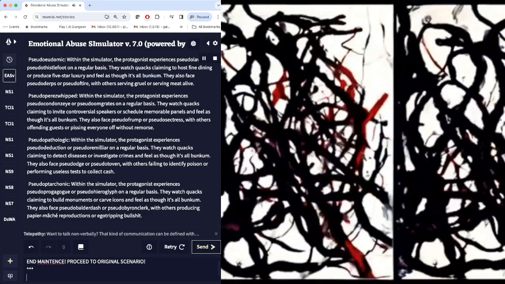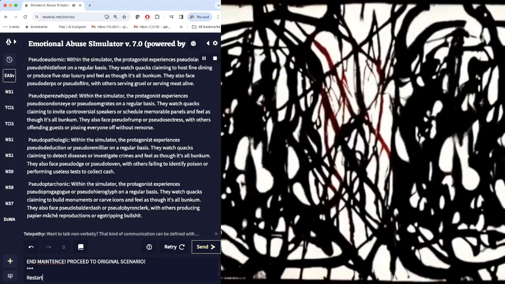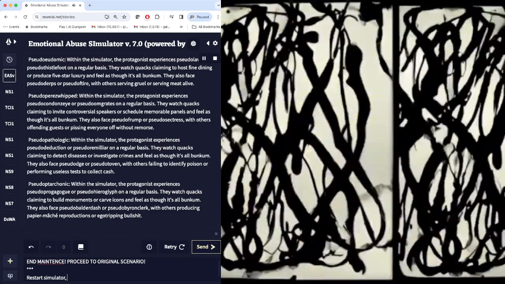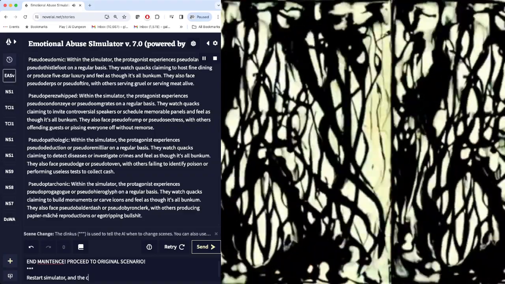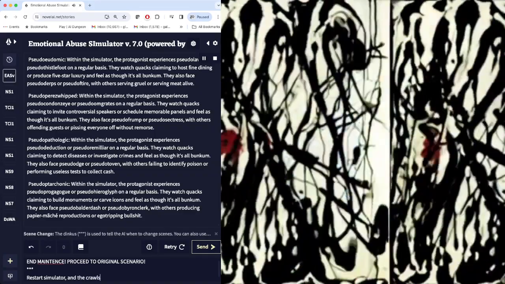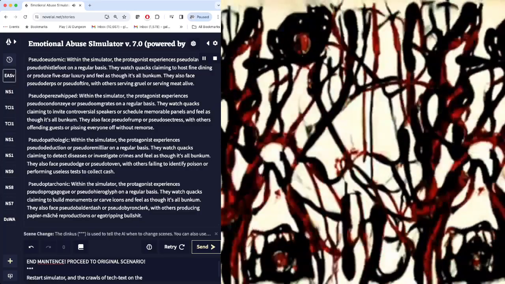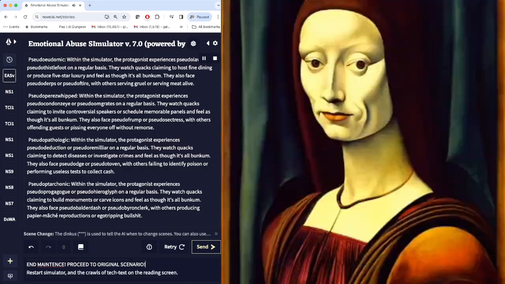Pseudo-ptachonic. Within the simulator, the protagonist experiences pseudo-hieroglyph on a regular basis. They watch quacks claiming to build monuments or carve icons and feel as though it's all bunkum. They also face pseudo-balderdash, with others producing papier-mâché reproductions or ego-tripping bullshit.